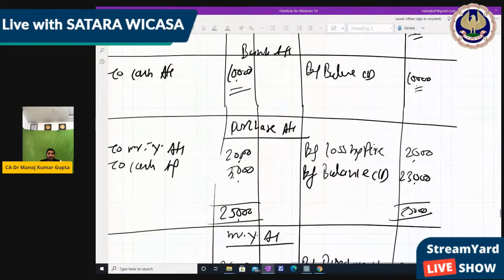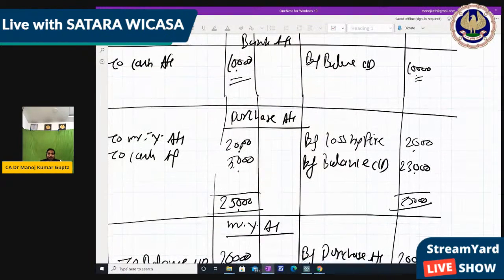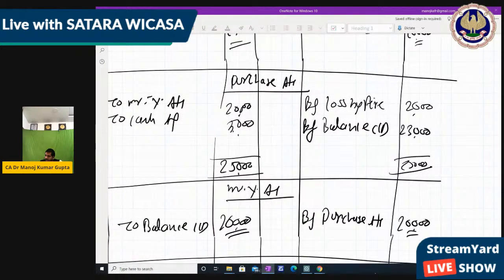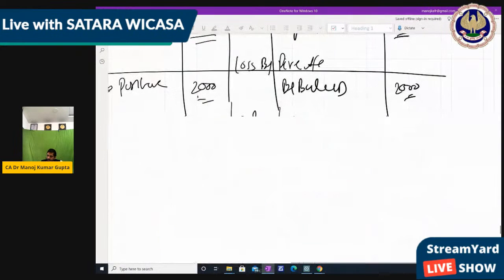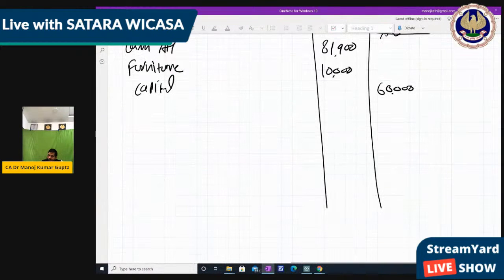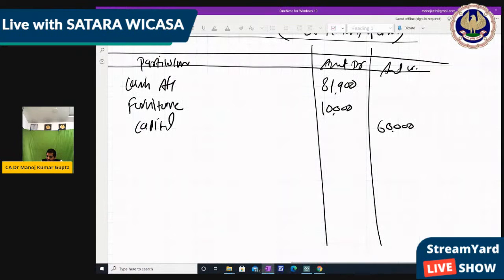Now bank account. Bank account also has a debit balance. Purchase account also has a debit balance, that is 23,000. So I write bank account 10,000.